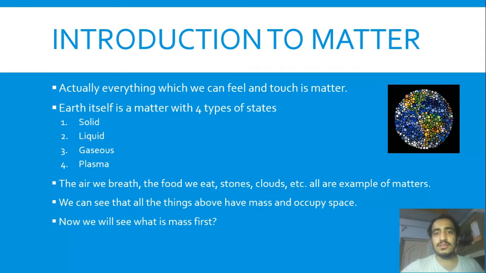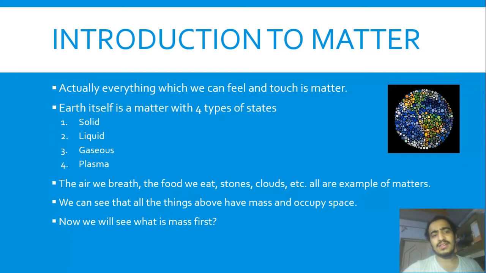Now the earth is divided into 5 states of matter. What are the states of matter? We know that we have studied in the earlier standards: solid, liquid, gaseous, plasma. These are the 4 types of states. Now the fifth one, which I have not listed, and it is recently discovered, that is Bose-Einstein condensed state. So these are the 5 states of matter on earth.